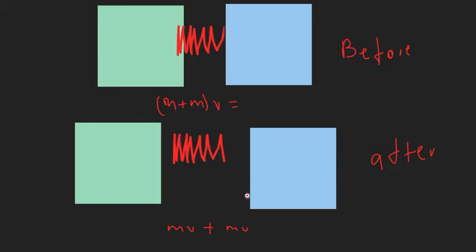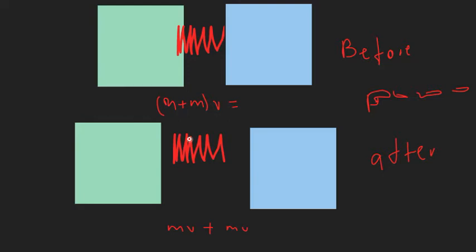The practical example that they love to test you with is when a man is using a gun. I'm not too good at drawing a gun, and it shoots a bullet. So first of all, the bullet and the gun are together. Their masses are summed together, and they have their velocity, which is how fast you're holding the gun.